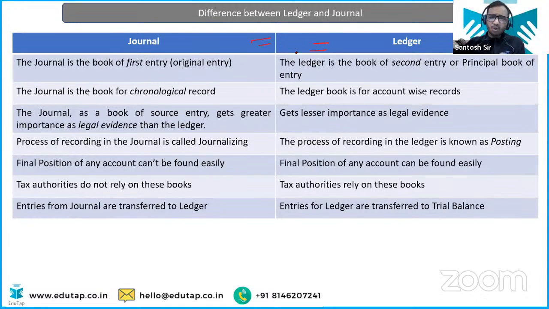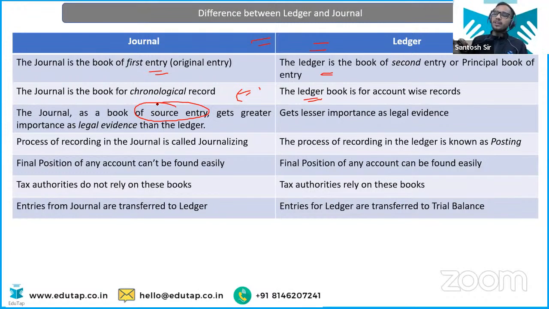That is very easy. Obviously, journal is the first entry, that is original entry, and ledger is the second entry, and we call it principal book of entry. Journal is made in the chronological order. Ledger is account wise summarization of the transaction, right? Now journal is a book of source entry because it's a source entry from the voucher. First of all, you have entered into the journal entries, so it gets more importance for the legal evidence. So to check the errors, you refer to the journal entry.